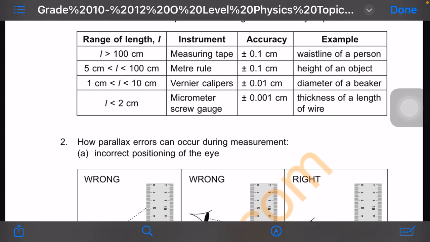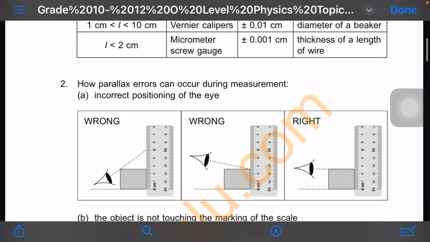Examples of things that can be measured: you can use a tape to measure a waistline or the height of an object. You can use a meter rule. Vernier calipers can be used to determine the diameter of a beaker. For the thickness of a length of wire, use a micrometer screw gauge.